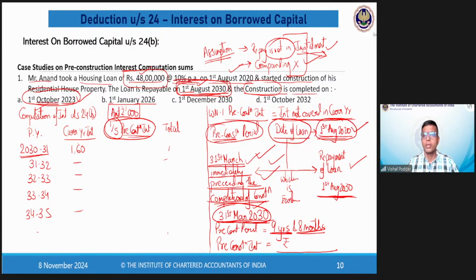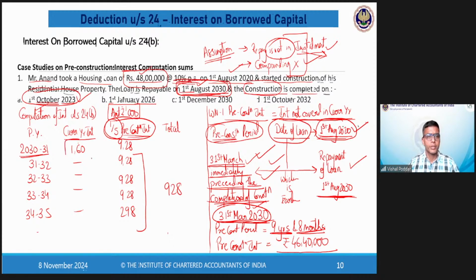So for me, 46 lakhs 40,000 is this total pre-construction interest divided by 5. I'm getting 928. So 928 for 5 years. So in the 4 years, it is 928 only because there is no current year interest. And in the first year, it is 928 plus 160. That is my calculation.